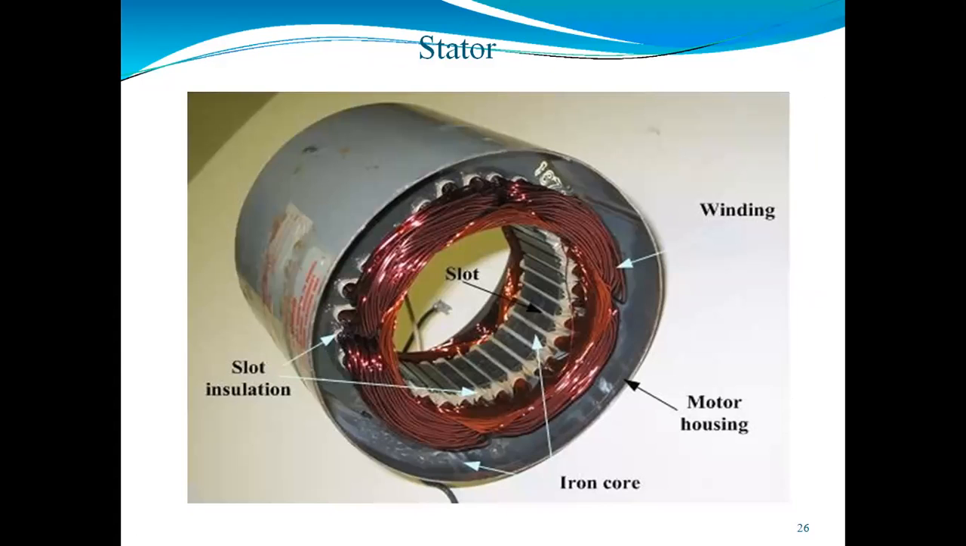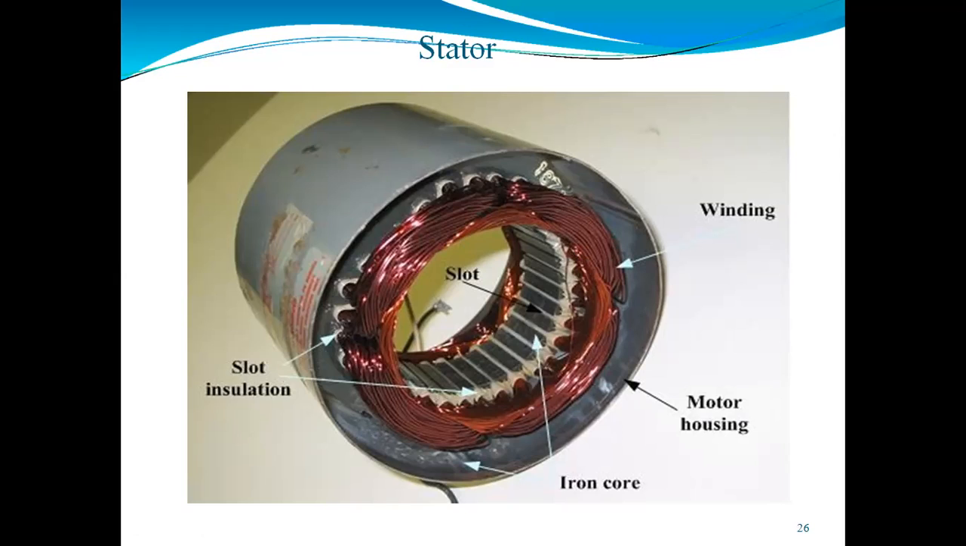The stampings are generally made by using silicon steel, which reduces the hysteresis loss. The main function of the stator core is that it carries the alternating magnetic flux, which is required to generate the EMF. That's why we are using an iron core here. After that, we are using the winding. This winding we can call the stator winding.